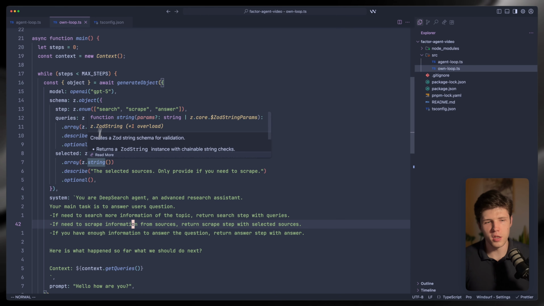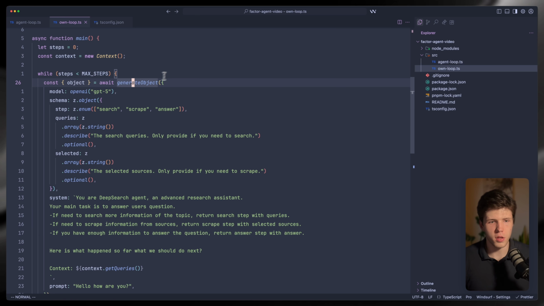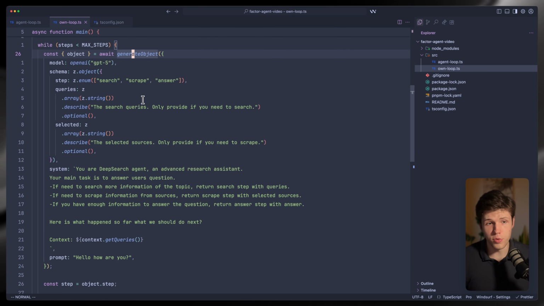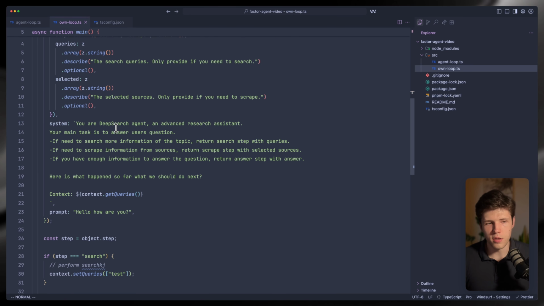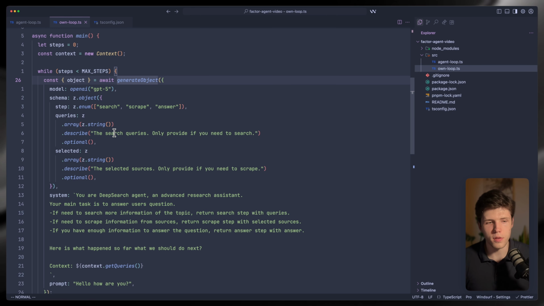Some people also might be concerned about the UX, but if you think about it, you can also stream the object back to the client and show the actual steps and what happened and what is happening at the moment. So the UX is not a problem, and you can solve it. And I learned this first from the 12-factor agents repository on GitHub. You can also find multiple podcasts. And I'm going to leave all the links in the description, of course.